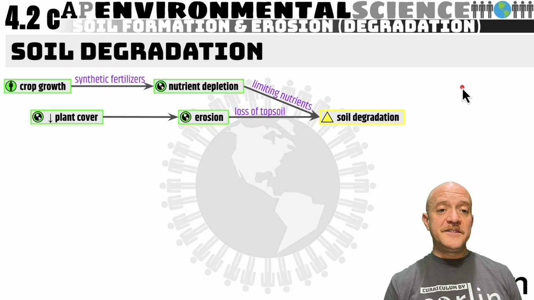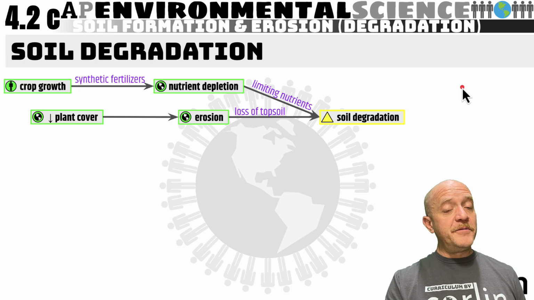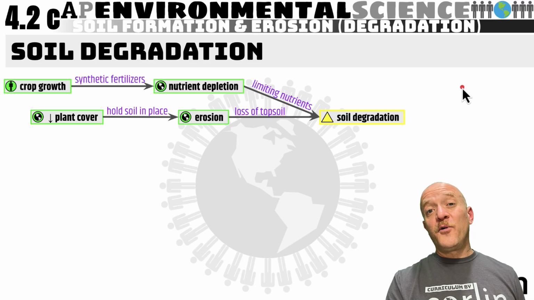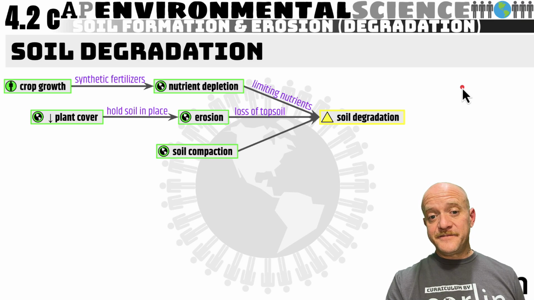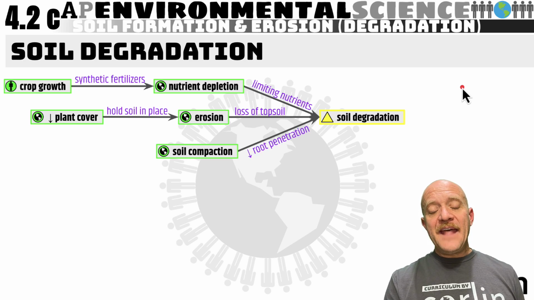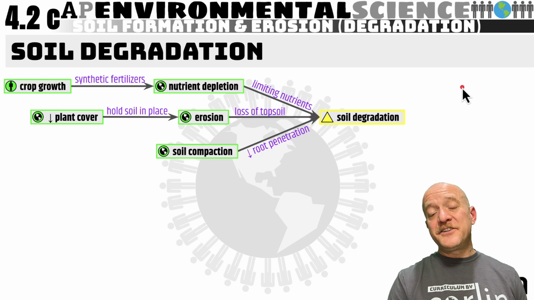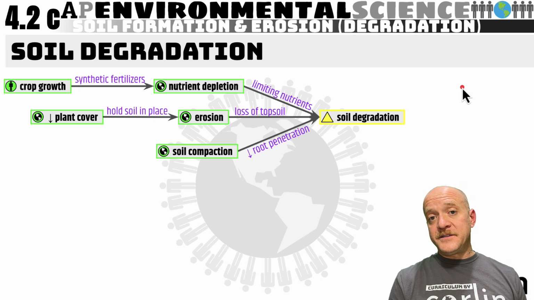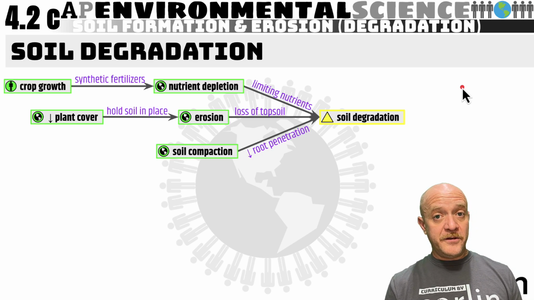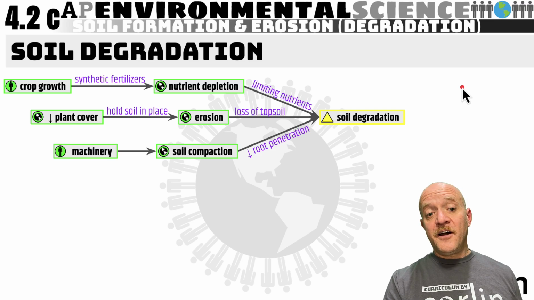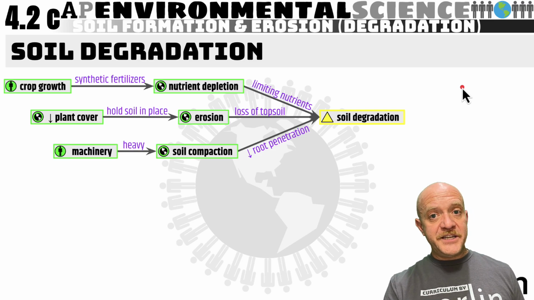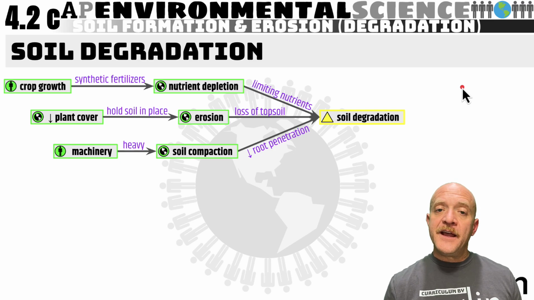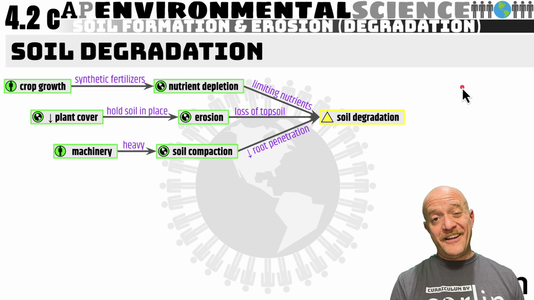That is also caused when you reduce plant cover. When you reduce the plant cover, it's not able to hold that soil in place. Another cause is soil compaction, because the roots cannot penetrate deep into the soil. When you compact the soil, you're reducing the air pores, the pore spaces in between the soil particles. That means there is no place for the roots to go. This is often caused by machinery, like heavy tractors and heavy trailers that are pushed over these agricultural areas.